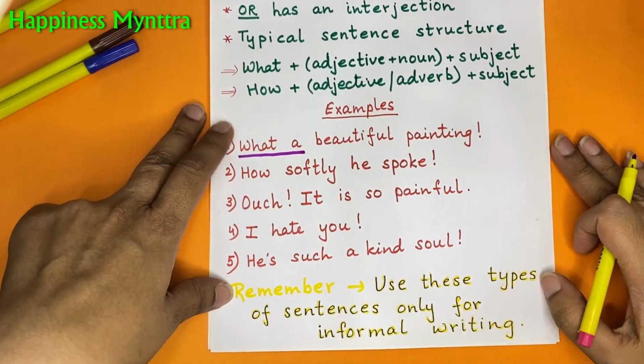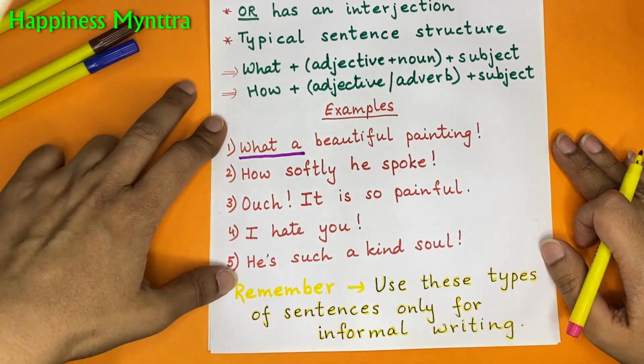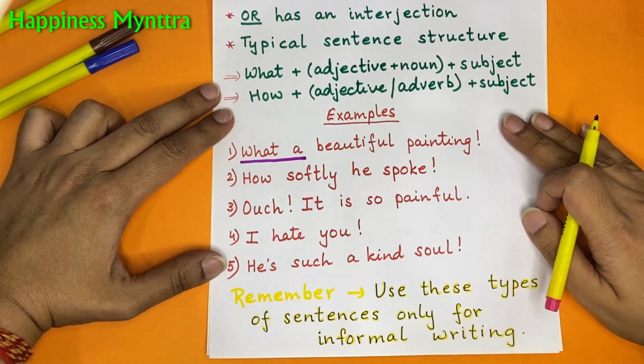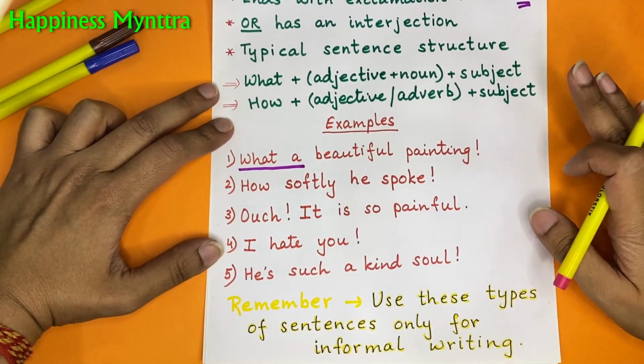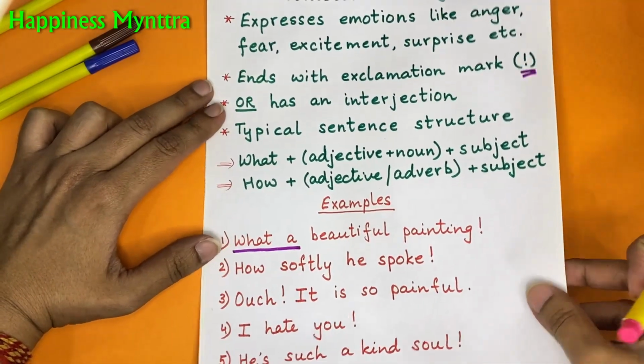Now remember to use these sentences only for informal writing. If we are writing some official letter, if we are complaining about something to school, if we are thanking someone officially, then we do not use exclamatory sentences at all.